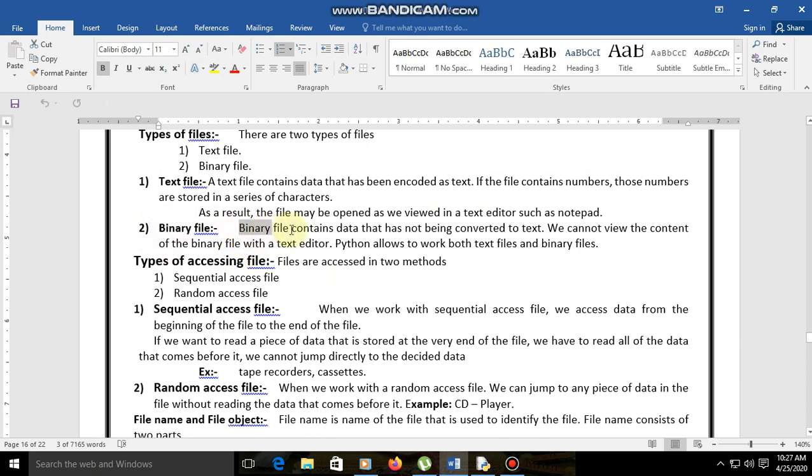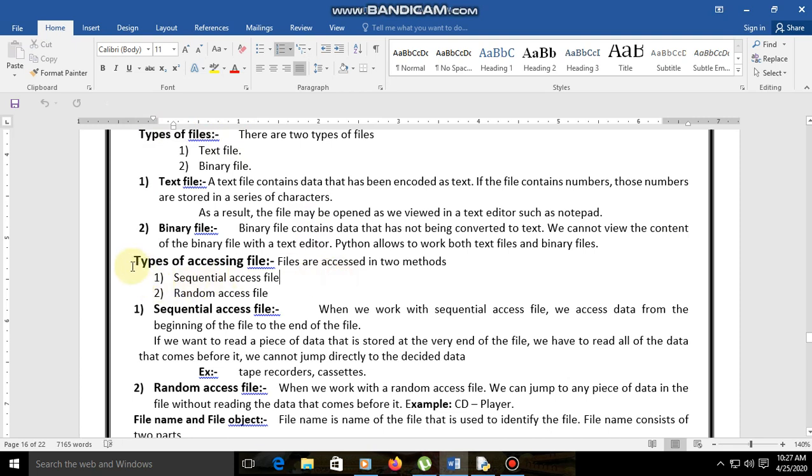A binary file saves data that cannot be converted into text. It can only be in binary format, that is zeros and ones. Whenever we try to retrieve the data to see it, we can use a text editor. Python allows us to work with both text files as well as binary files. So these are the types of files, right?